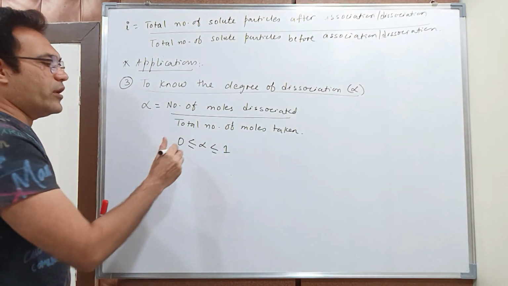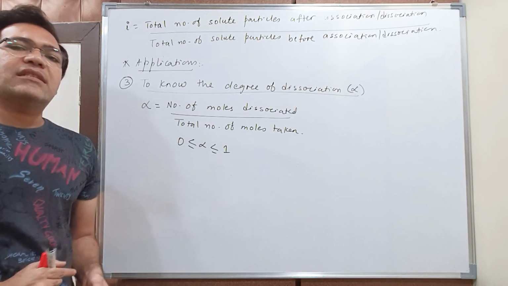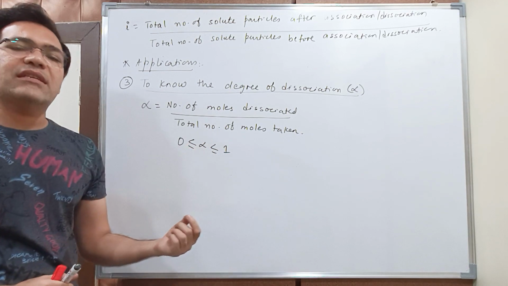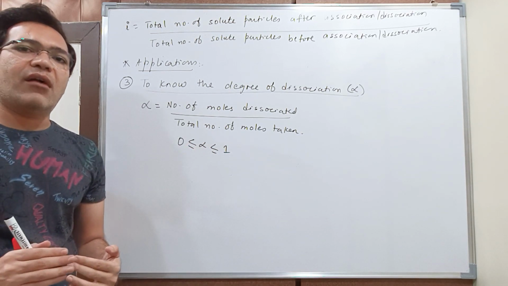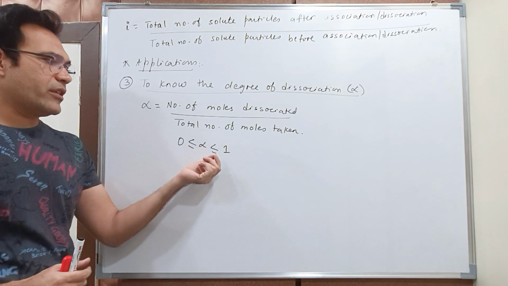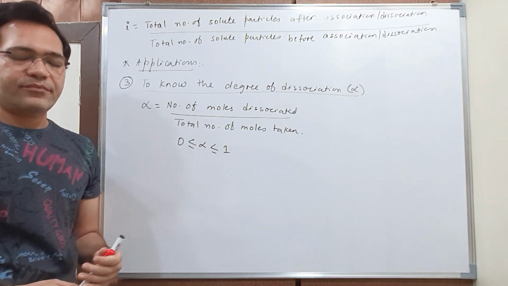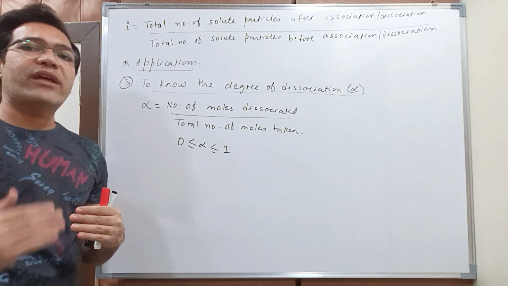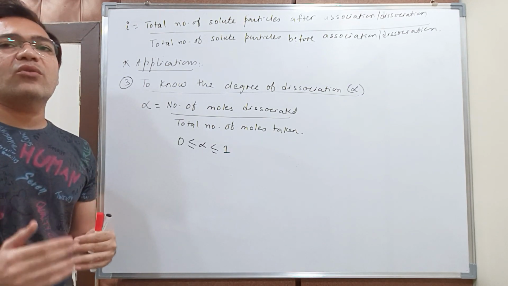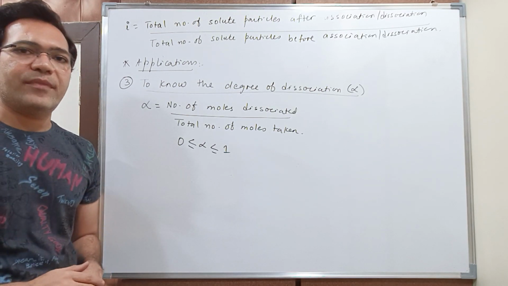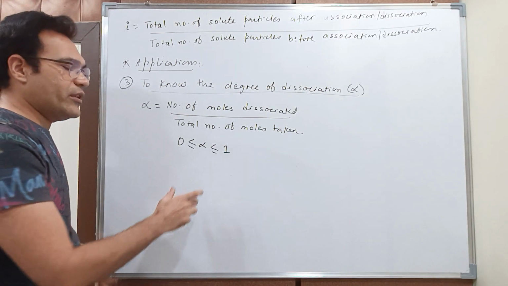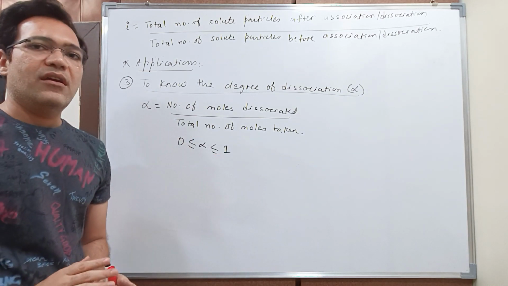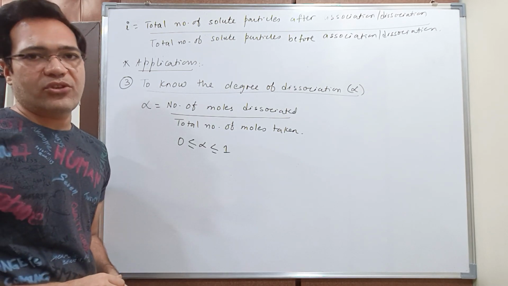What does it mean? For non-electrolytes, the value of alpha will be 0. And for a strong electrolyte, I mean the electrolytes which are completely dissociated, the value of alpha will be 1. So as the value of alpha approaches closer to 1, the strength of an electrolyte to undergo dissociation goes on increasing. This is one very important point that you should remember. The degree of dissociation will have a maximum value of 1, and in that case we call it 100% dissociation.